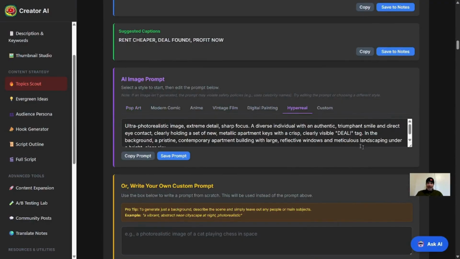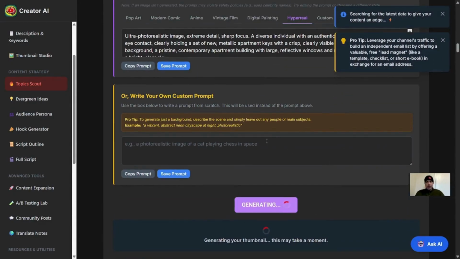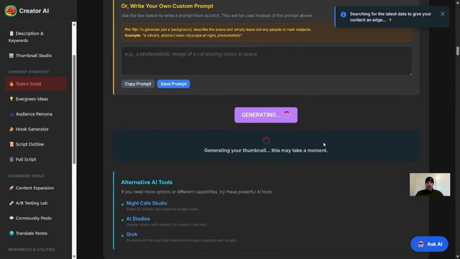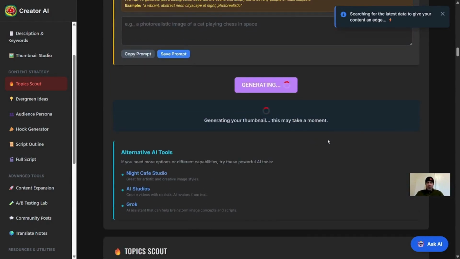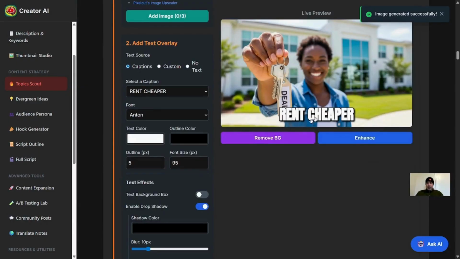Then we can actually generate an image. If you're a real estate agent or an investor, you can use this just for the background, and then put your face on top of the overall image. But once again, we're just clicking here. So this can be a great thumbnail image that you can use.